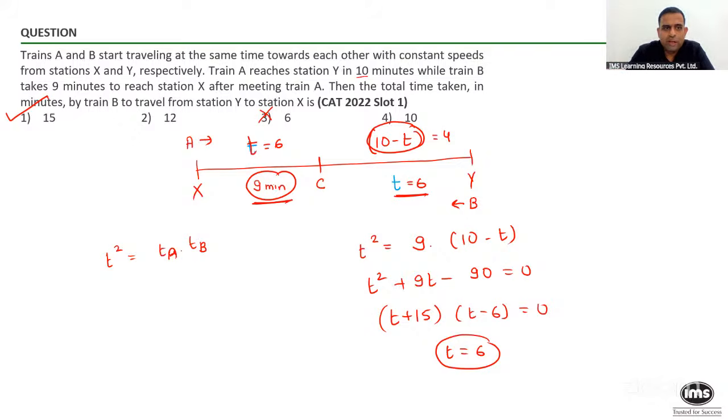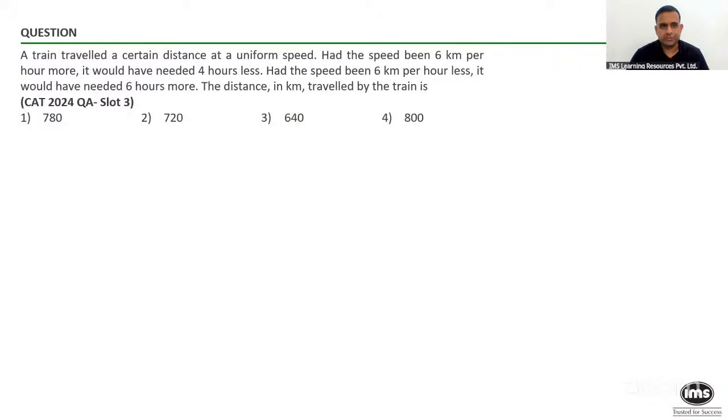Let us now move ahead and look at this question. Again, an interesting question. Read the sum very, very carefully.